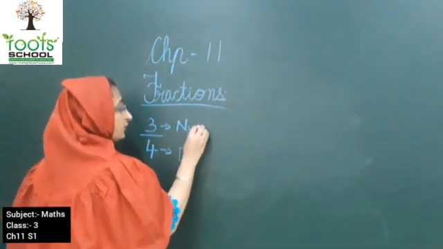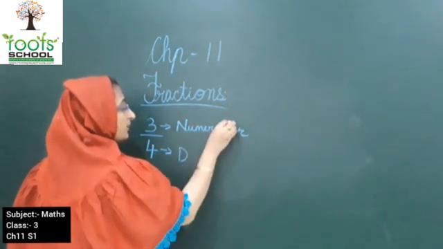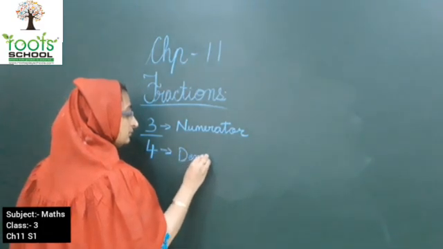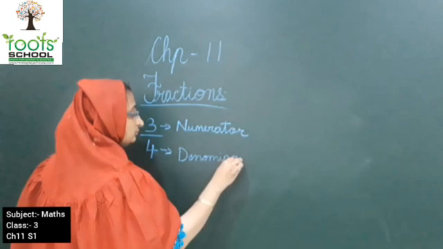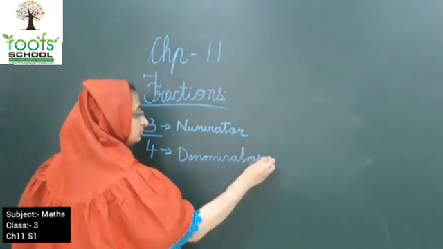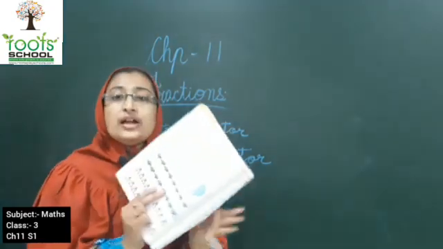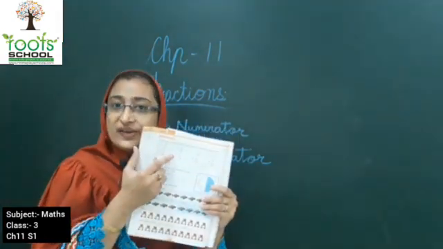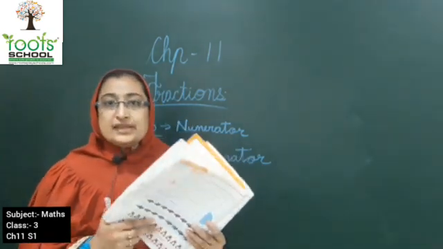So you have to write numerator and denominator. Similarly kids, you have to write which number is numerator and which is denominator in your maths copy.